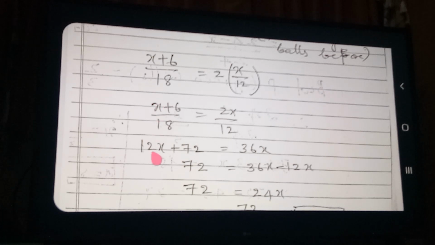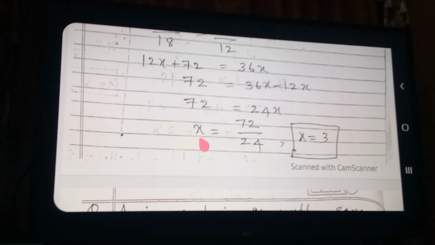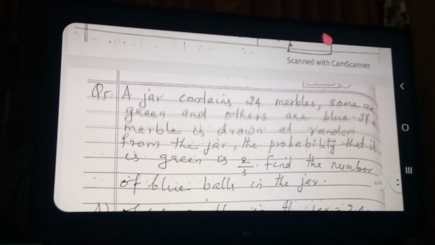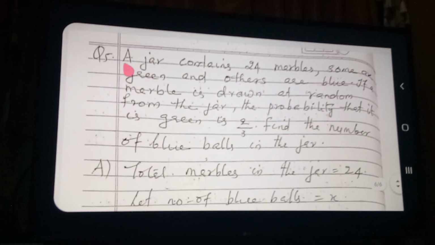Cross multiply: 12x plus 72 is equal to 36x. So then calculate here, what answer are you getting? 24x is equal to 72. Therefore x is equal to 72 by 24. That means x is equal to 3. So you got the answer. You want to find out the value of x only, and the value of x is 3. Clear? Okay, move to the next question.